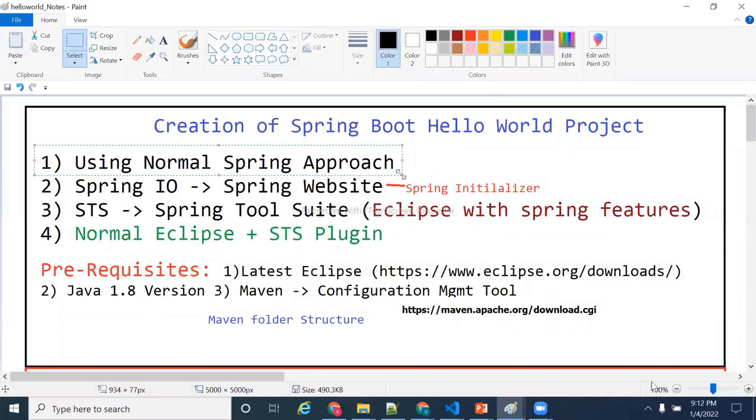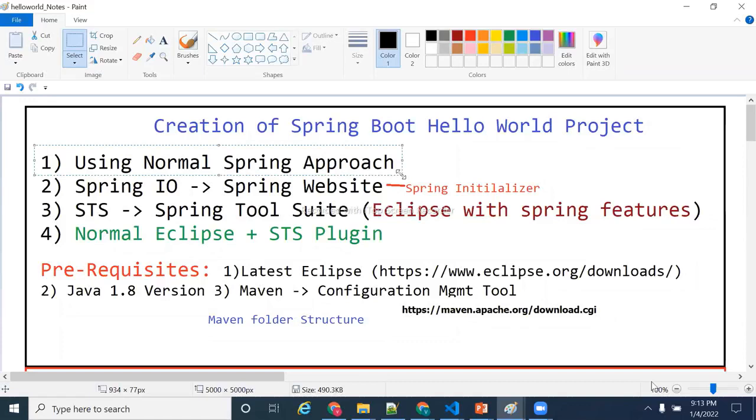Okay, sir, why are there so many approaches? Yes, I can create a Spring Boot project in n number of ways. First I will go through this Hello World project and show how we can create a Spring Boot project using the normal Spring approach, so that we come to know some of the manual things which I need to use.